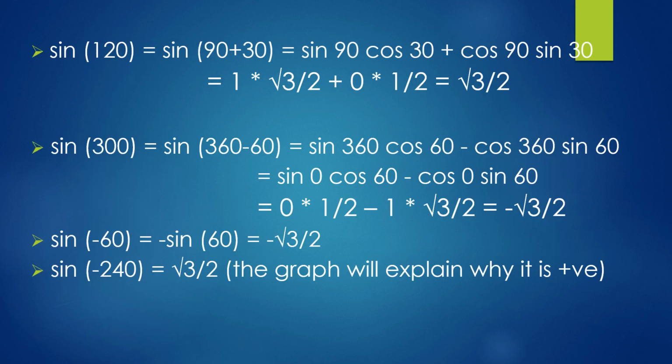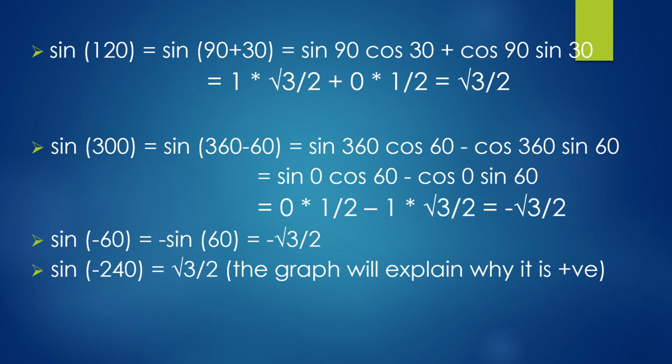Now let's look at the sine of some angles which is greater than 90 degrees. These will be mirror images of 60 degrees. So let's look at the sine 120 using the formula. We can do it as sine A plus B, sine 90 plus 30, and with the formula expansion we have it as root 3 by 2.